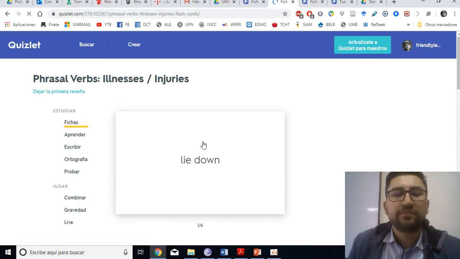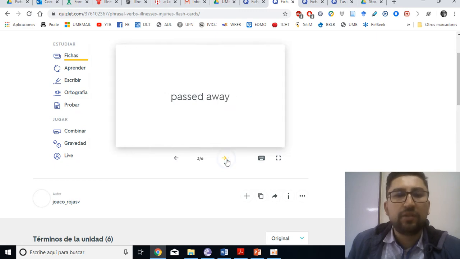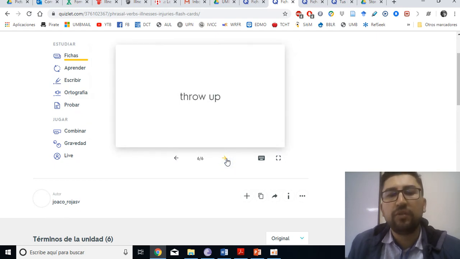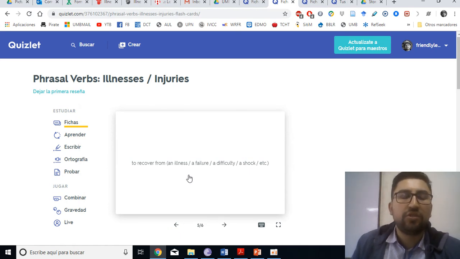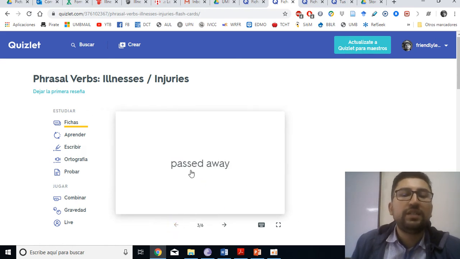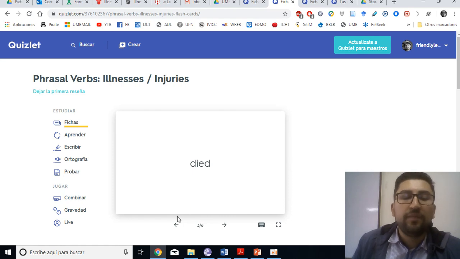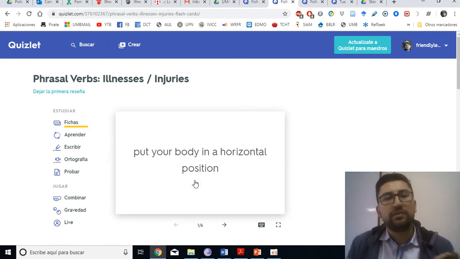Illnesses or injuries. Lie down, right? Passed out, passed away, came round, get over, throw up. These are some illnesses or injuries vocabulary about phrasal verbs. So what is throw up? To vomit, right? What is get over? To recover from an illness, failure, a difficult shock, whatever. What is came round? To become conscious again. What is passed away? To die, okay? What is passed out? To faint, okay? And what is lie down? To put your body in a horizontal position.